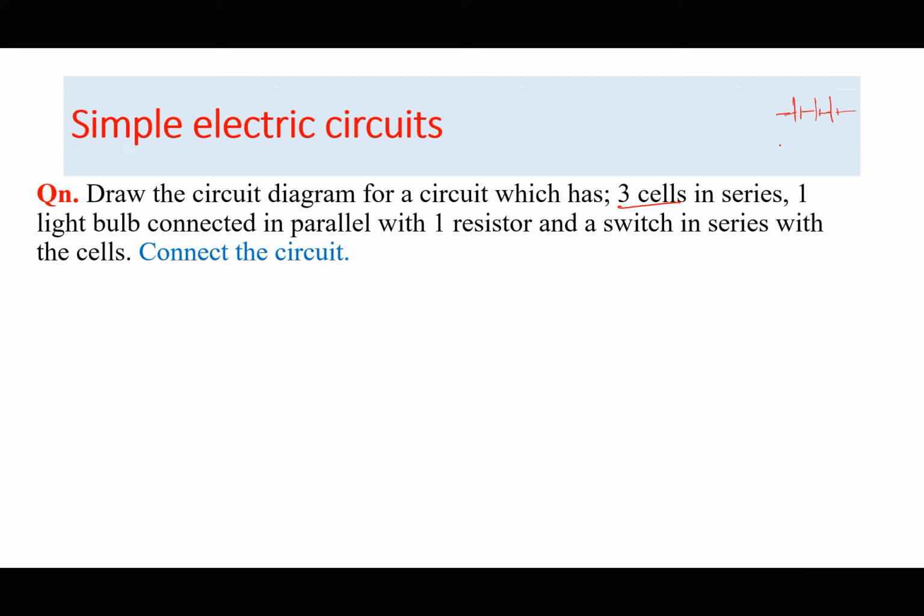One light bulb, you should be able to draw the symbol for a light bulb connected in parallel with one resistor. So this should be in parallel with the resistor. And a switch. You should be knowing the symbol for a switch, with the cells.